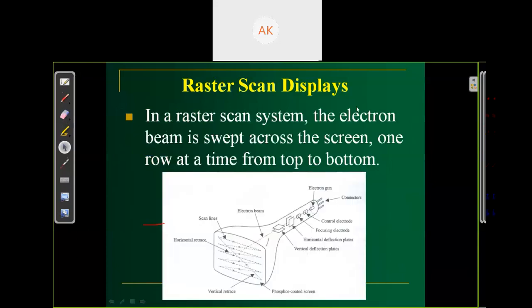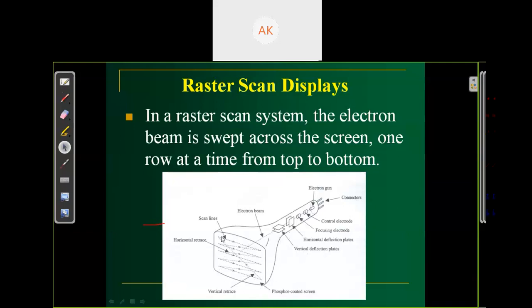Raster scan display. In the raster scan display system, the electron beam is swept across the screen one row at a time from top to bottom. In this kind of scan system, our electron beam is swept across the screen row wise. One row is completed, then the next row, then the third row, and so on till the last row of the display. This is how our electron beam sweeps across the screen.